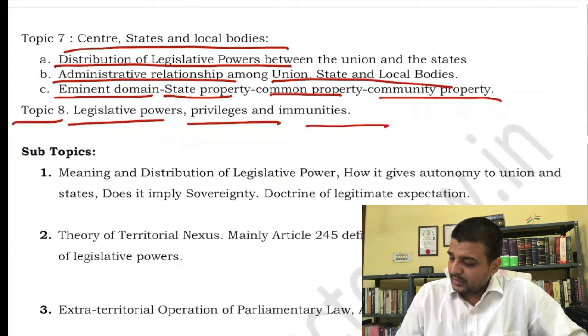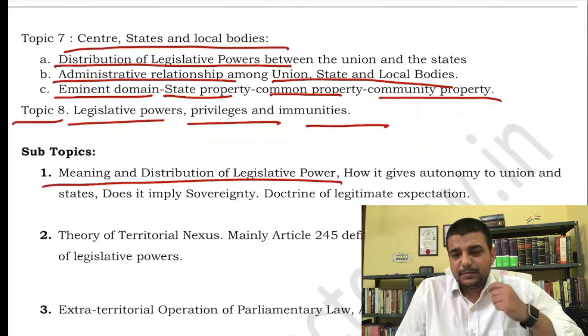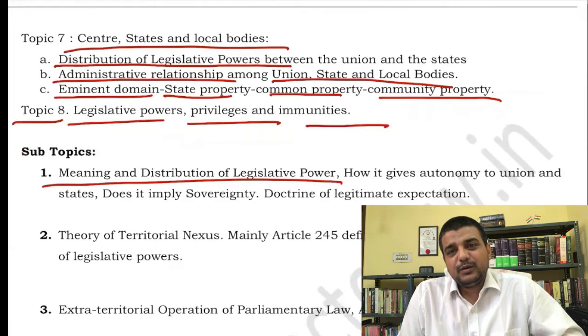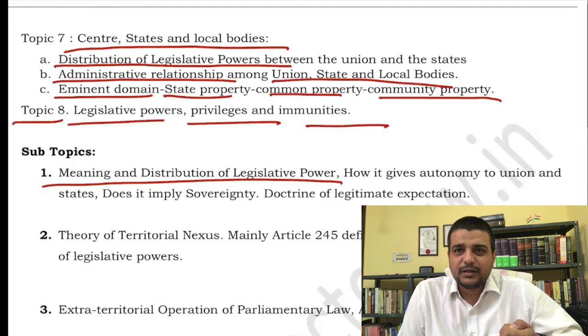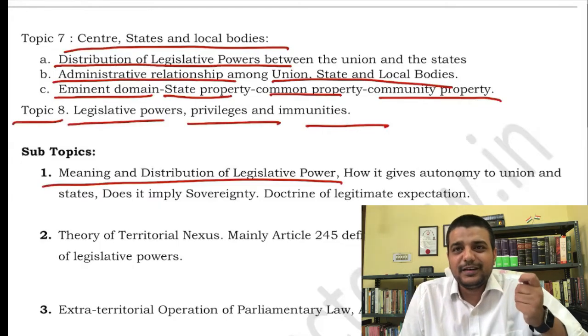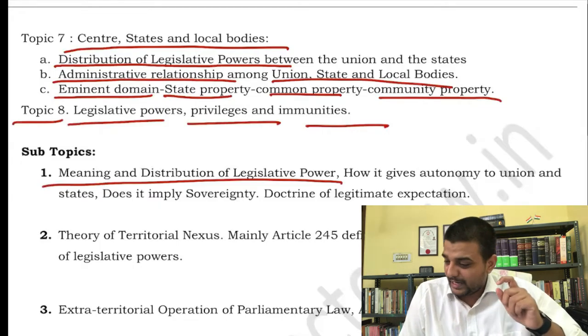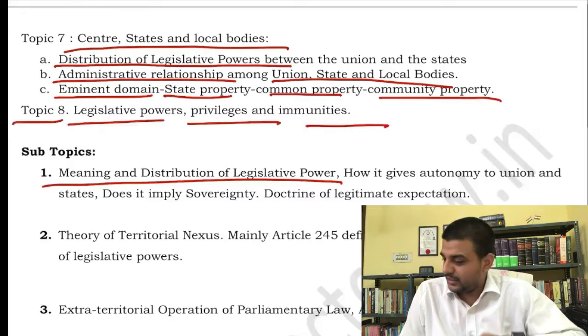Okay, so meaning and distribution, right? Now the question is what is the meaning of legislative power? Then you have to understand not only the meaning but the nature, that is, how the legislative power actually functions. Is it a plenary power of the Union or the State, or is it something which is given to them by the Constitution and the Constitution can take it away? So that is the nature of the legislative power, and you have to study that point in detail.